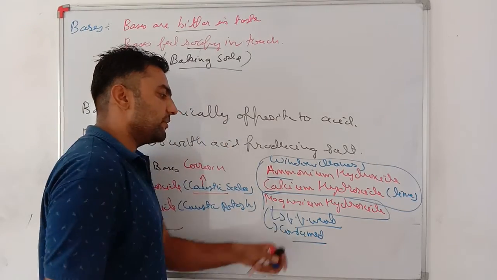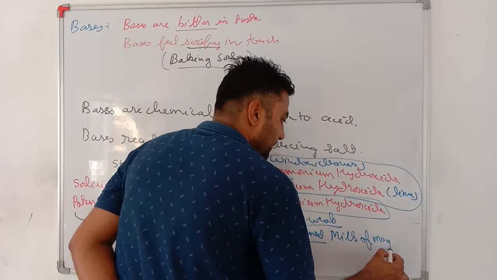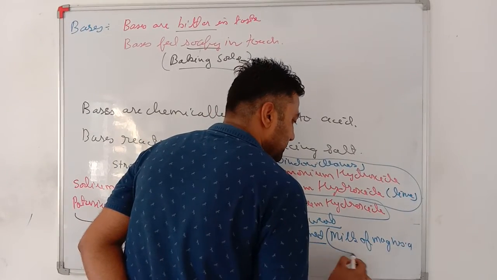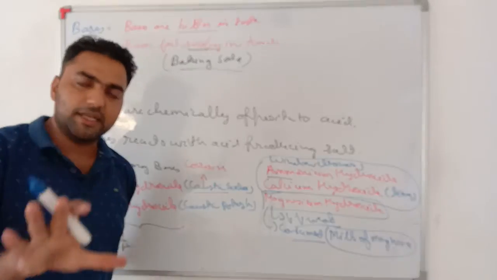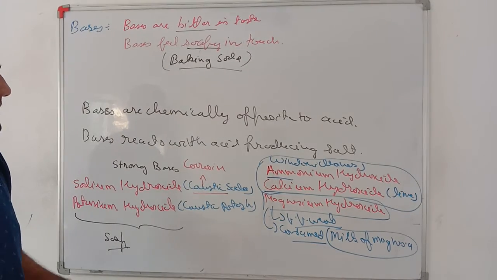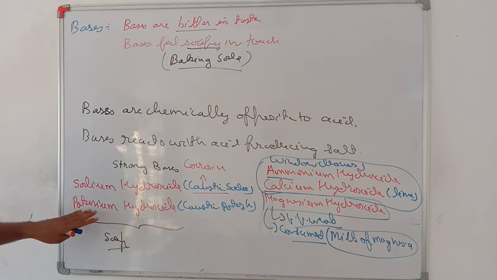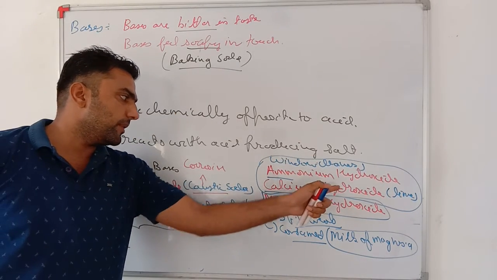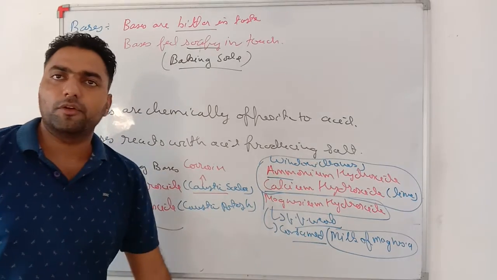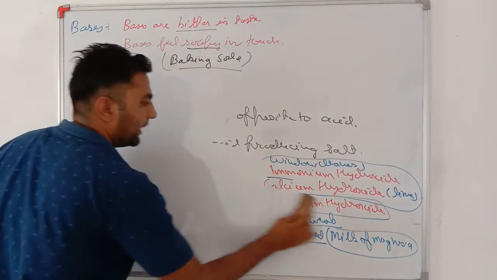Very important, magnesium hydroxide is used in milk of magnesia. My dear friend, milk of magnesia is a solution which we drink when we are having acidity. I will let you know how this does the work. So, very important, bases are of two types, strong bases and weak bases. In strong bases, sodium hydroxide and potassium hydroxide are there, and in weak bases, ammonium hydroxide, calcium hydroxide and magnesium hydroxide are there.